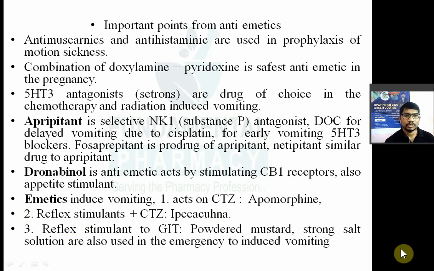So for example, powdered mustard, strong salt solution, hypertonic sodium chloride solution. अगर आपने hypertonic sodium chloride solution दे दिया तो उसको vomiting हो जाएगा. क्यों? Because hypertonic sodium chloride will withdraw all the fluids from your GIT, and that irritation signal will be sent to CTZ. That will produce vomiting, right?